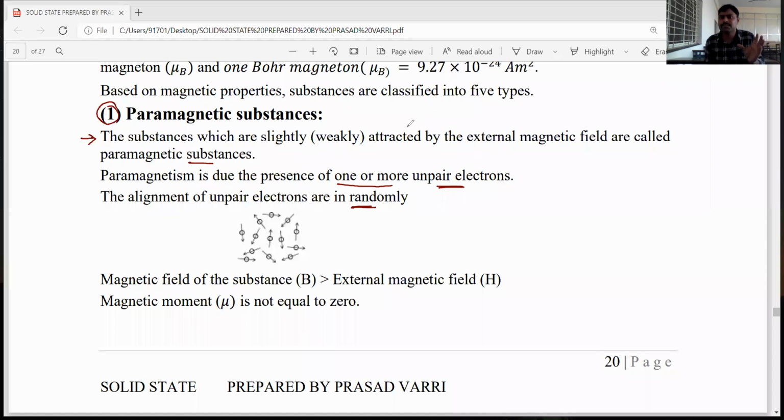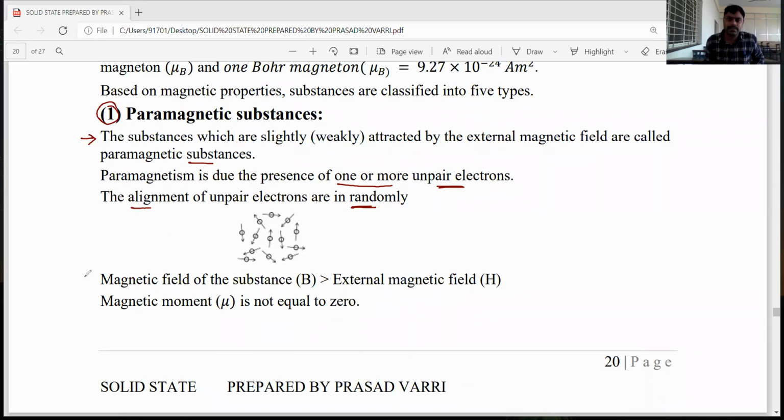So the paramagnetic nature is mainly due to the presence of unpaired electrons, and it is observed only in the presence of an external magnetic field. If the external magnetic field is removed, the paramagnetic nature disappears, because the unpaired electrons are arranged randomly in an atom.